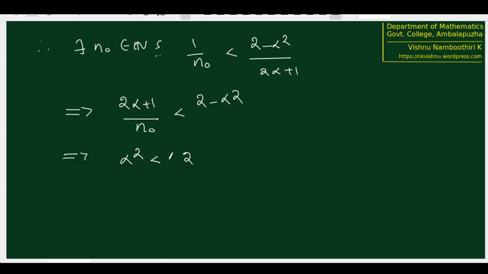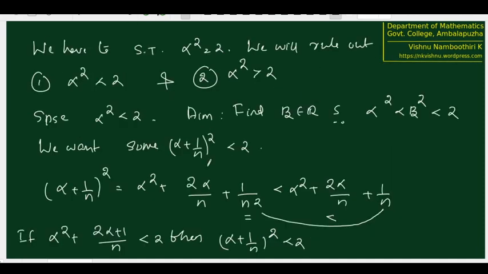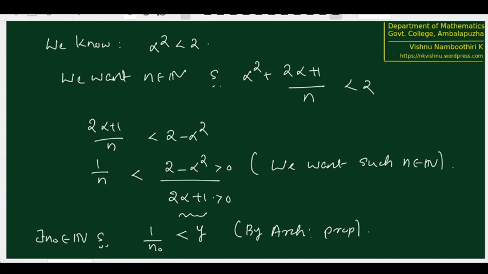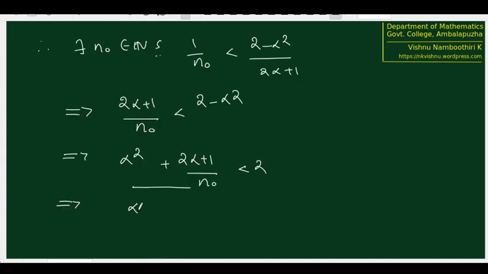If you bring alpha square to this side, alpha square plus 2 alpha plus 1 by n naught is less than 2. This is greater than alpha plus 1 by n naught the whole square. So alpha plus 1 by n naught square is less than 2.